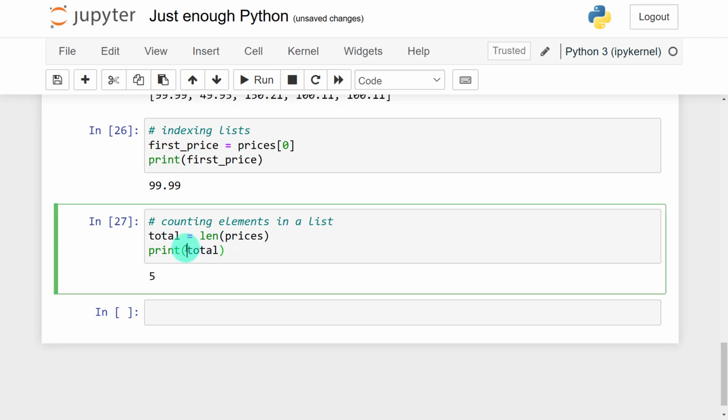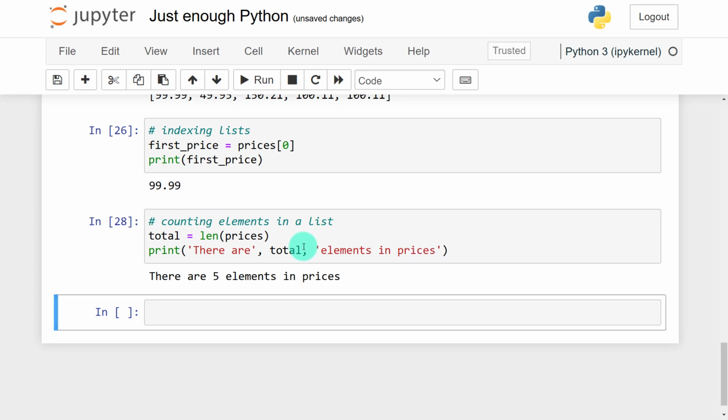I can even modify it and say elements in prices. So you can see there are 5 elements in prices. So that's it when it comes to lists, but there are so many methods that you can apply when it comes to lists. Okay, so I'm going to talk about our second data type, that is dictionary.